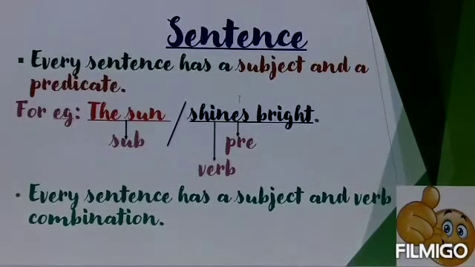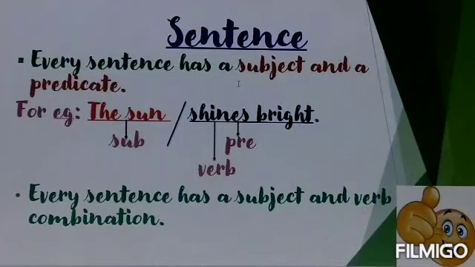Do you know, children? Every sentence has two parts. How many parts? Two parts. One is subject and the other one is predicate. Let us see. The sun shines bright. In this example, the sun is subject. The naming part of the sentence is subject. The sun is subject here.